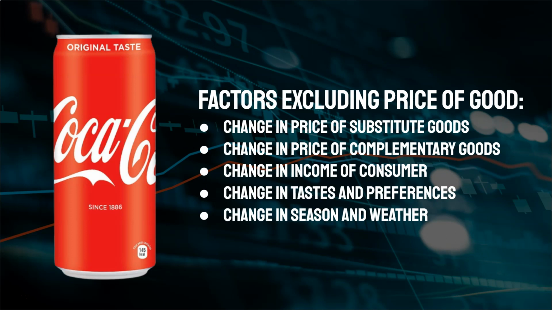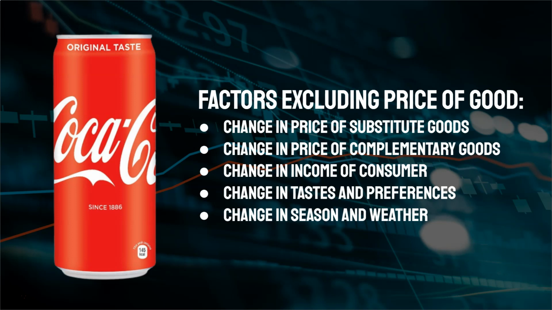And now let's look at how we can implement rightward shift and leftward shift in these various factors, excluding the price of the good. First, change in price of substitute goods. So if the price of a substitute good such as Pepsi increases, then the demand for Coke will increase, so that would be a rightward shift. Whereas if the price of Pepsi decreases, the demand for Coke would decrease, and that would be a leftward shift.